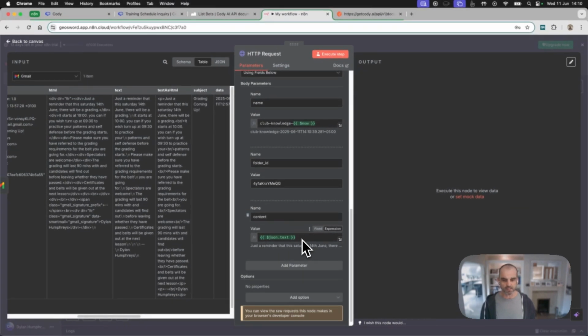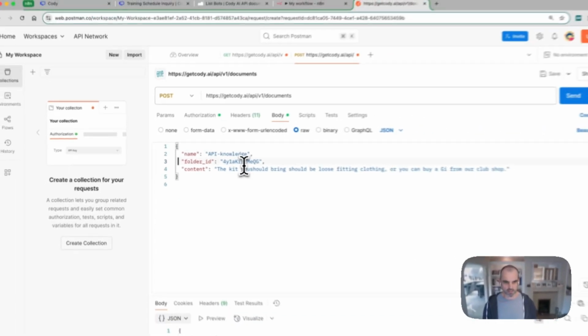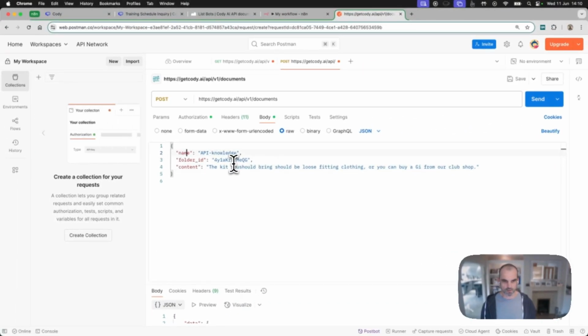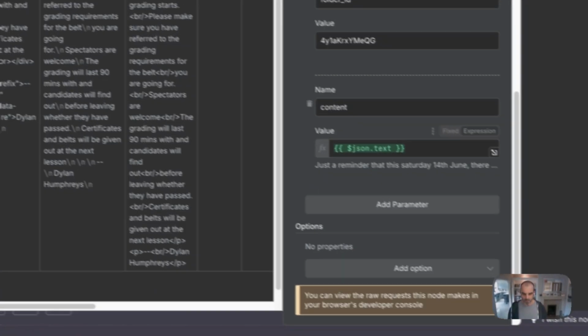The problem with that is that, as you can probably see, JSON packets use these curly braces, quotes, and colons to denote things that mean something in terms of the packet itself. So a very simple example, it may sound unlikely, but if we were to put curly braces into our email, the whole thing would break. Okay, so what we need to do is make sure that the content we put in there is JSON safe. And thankfully, n8n can help us with that.